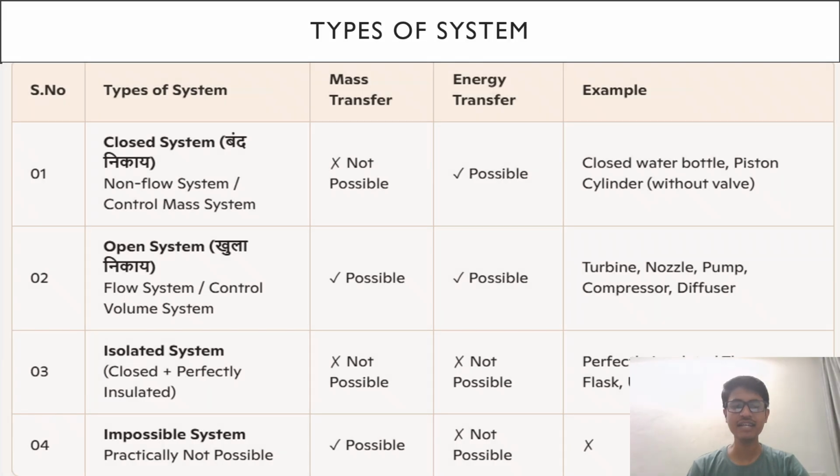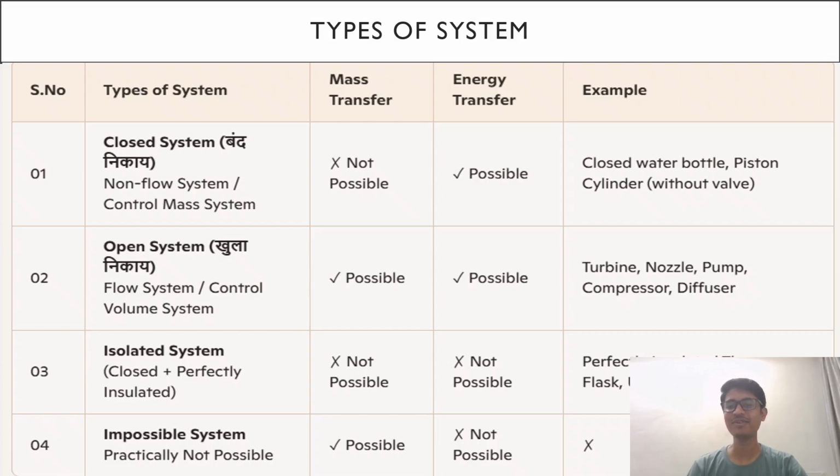Another thing is types of systems. How many types of system are there? First is the closed system, then the open system, then the isolated system, then the impossible system. Mainly there are three types of system: closed, open, and isolated. A closed system, also called a non-flow system or control mass system, is one where mass transfer is not possible, but energy transfer is possible.